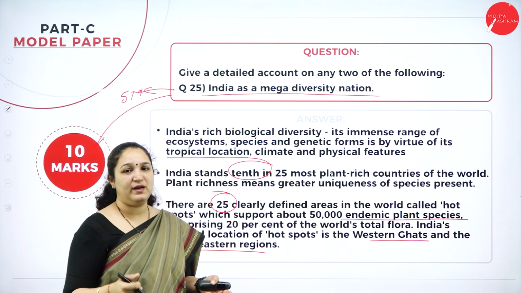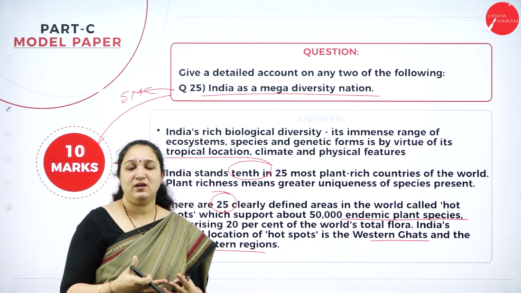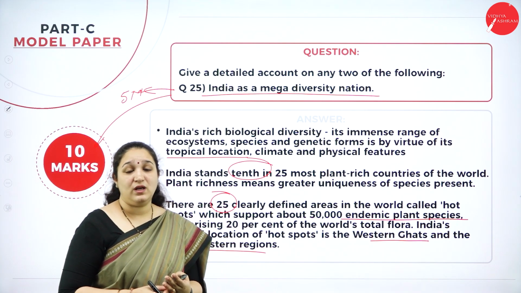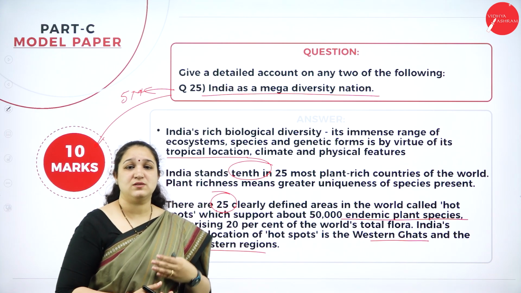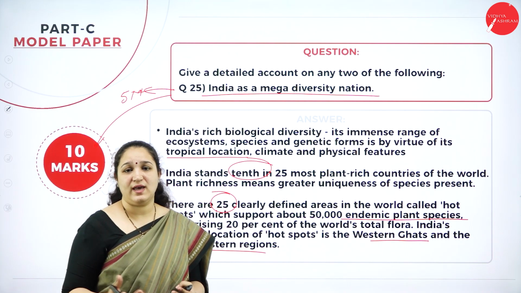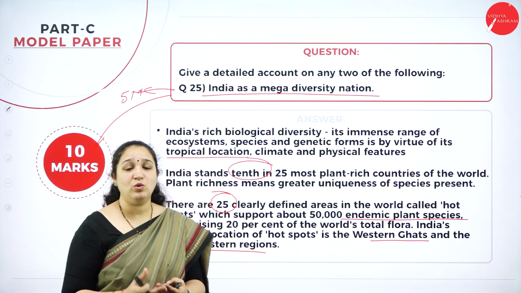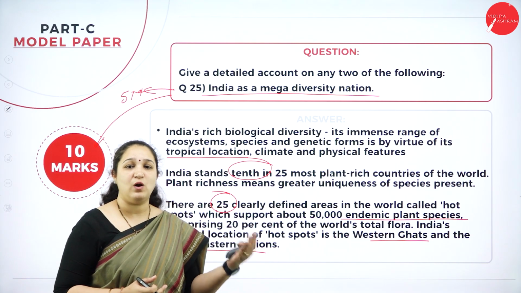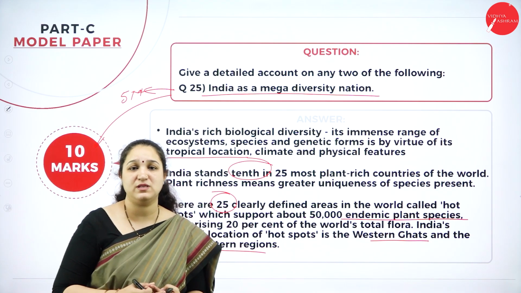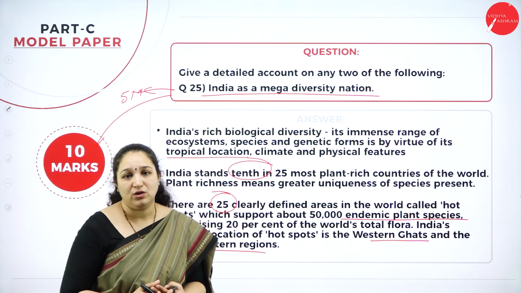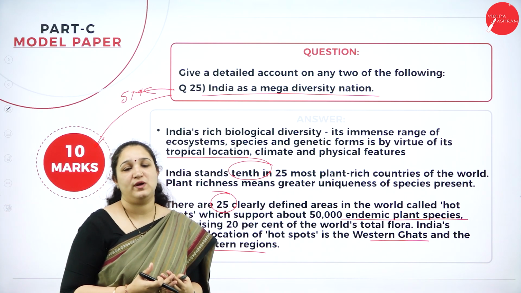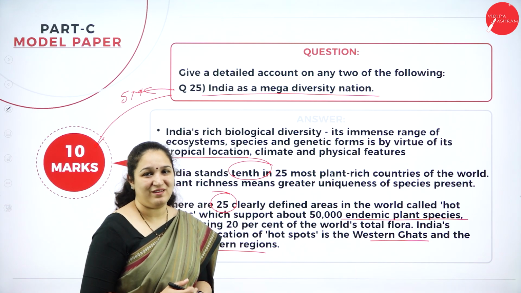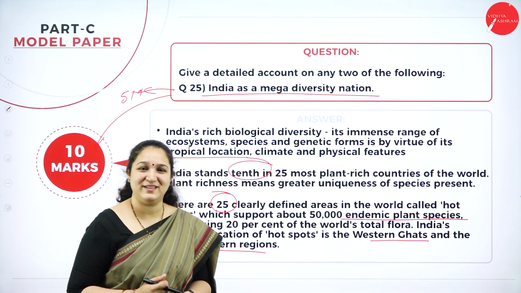And then you can elaborate on how we are very rich with all the different types of species. We have so many birds, mammals, reptiles, etc. You can write how the Western Ghats have a few endemic species, how Northeast India has some endemic species, how rich we are with uniqueness or biodiversity. We can explain this elaborately to fetch your 10 marks.